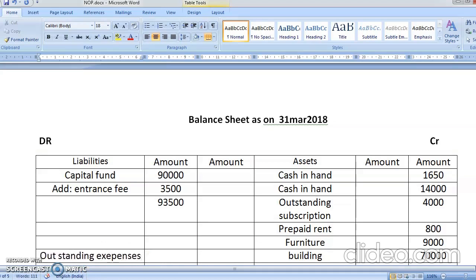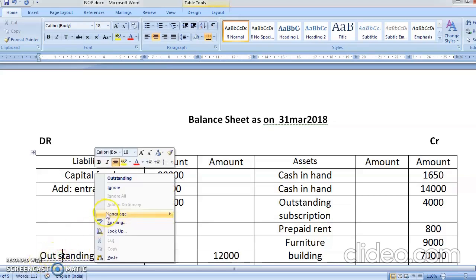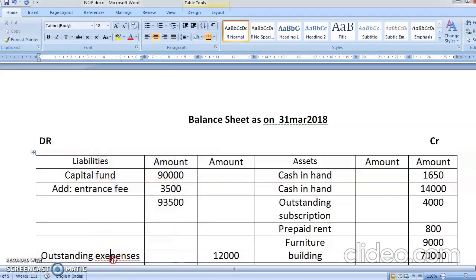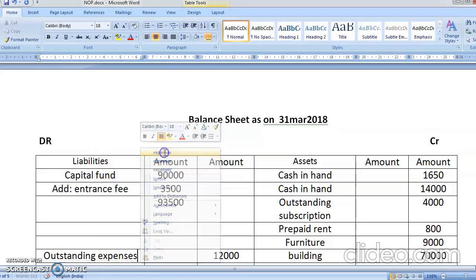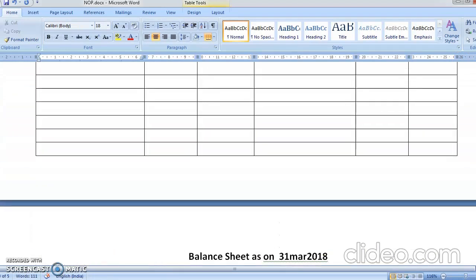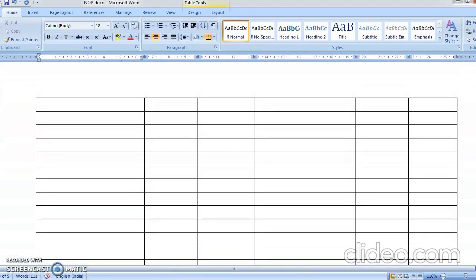Outstanding expenses was 12,000. If they have not told you that you have paid it, you're going to write it as it is. Okay, students? Because if you make a payment, it has to be written on your expenditure side. So by this, we have completed the full entries of all the transactions.